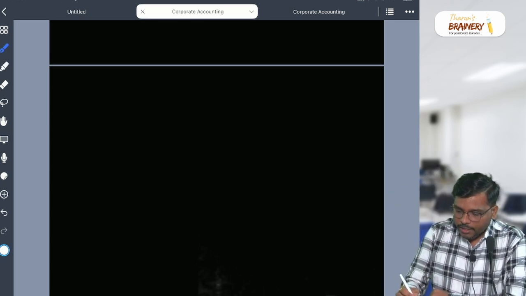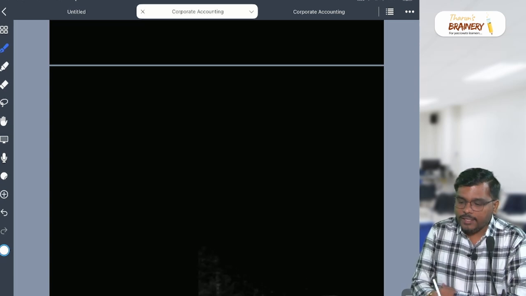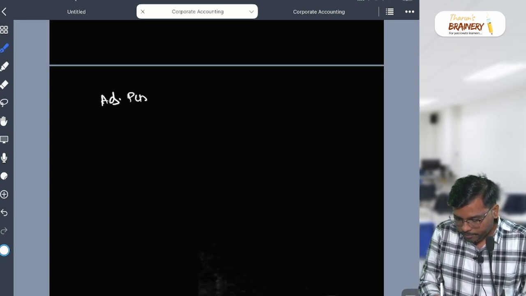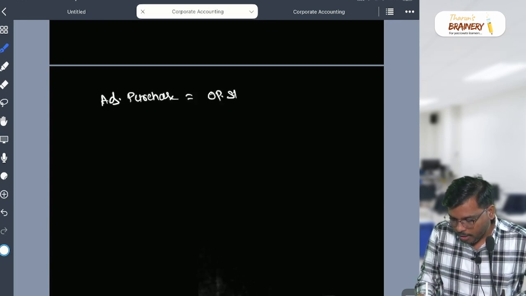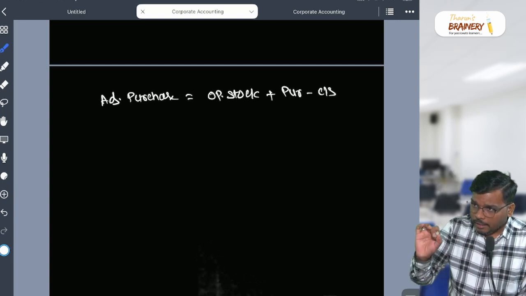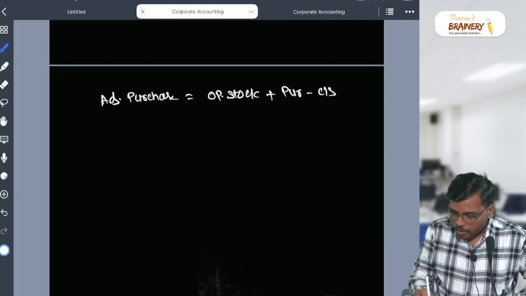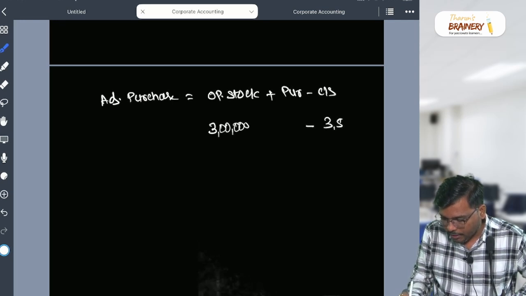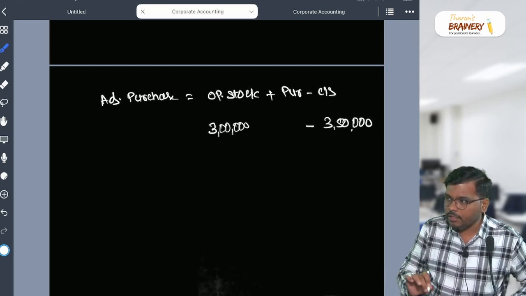Now everyone please focus here. My dear student, what is the formula for adjusted purchases? Adjusted purchases is equal to, very good, opening stock plus purchases minus closing stock. Now just focus. Suppose, hypothetically, if I write here my opening stock 3 lakhs and my closing stock is 3,50,000, what does it mean?